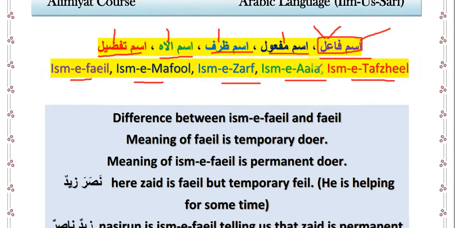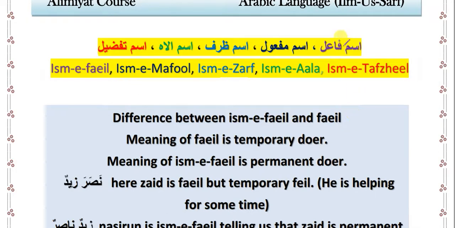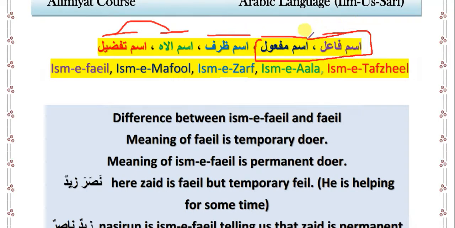So what is the difference? First let's talk about the difference between ism-fa'il and fa'il, ism-maf'ul and maf'ul, ism-zarf and zarf, and what is ism-ala and ism-tafzil, because these two topics are totally new for you. But in this video we are only going to learn about ism-fa'il and ism-maf'ul, and in the next video inshallah we will learn about ism-zarf, ism-ala, ism-tafzil. Then this will be the end of our first part from ilm-us-sarf.